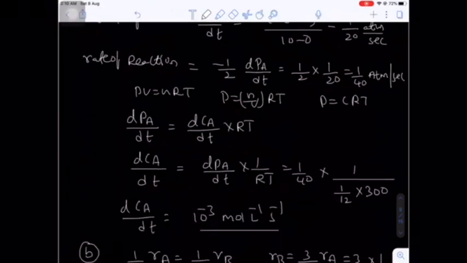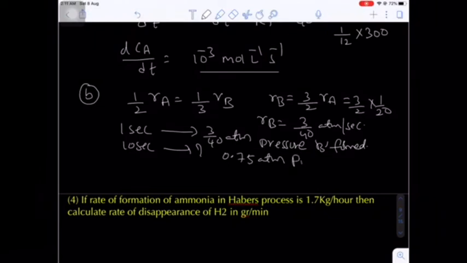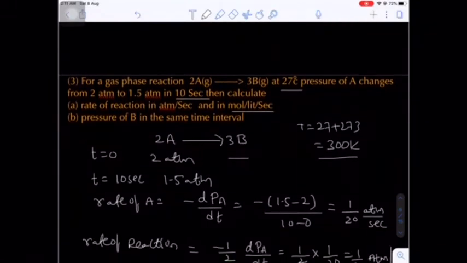But the time interval will be 10 seconds. After 10 seconds, how much of pressure of B will be formed? That will be 0.75 atm B pressure will be formed. Otherwise, we can use the stoichiometry here. We can use the stoichiometry.